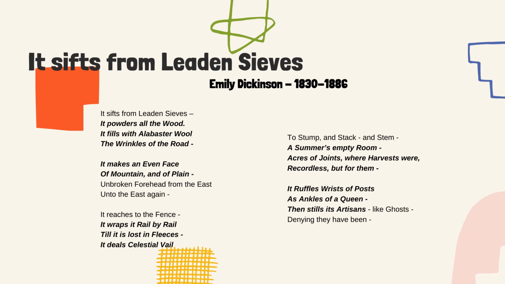And in the next verse, we could see a summer's empty room, acres of joints, where harvests were recordless but for them, and it ruffles wreaths of bows, as ankles of a queen, then steals its artisans. So all of these sentences are part of the symbolism in poetry.